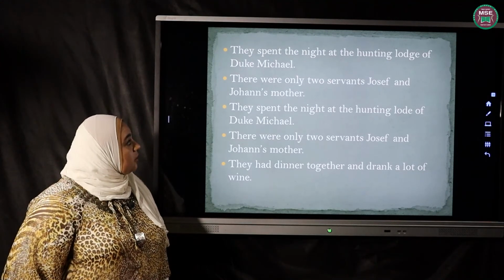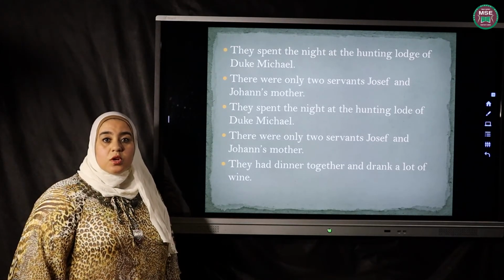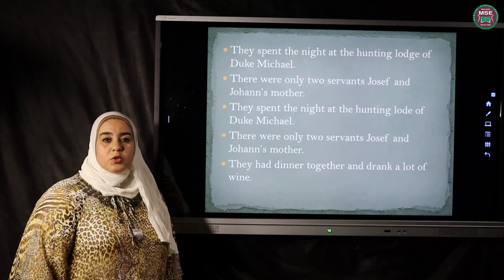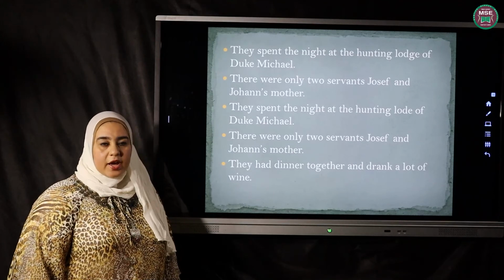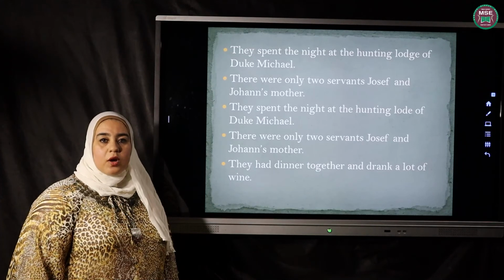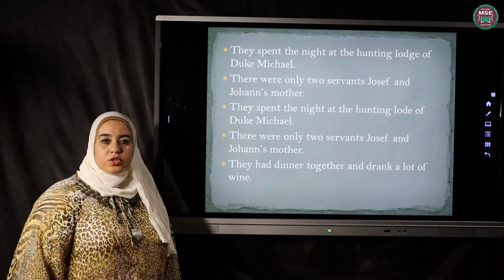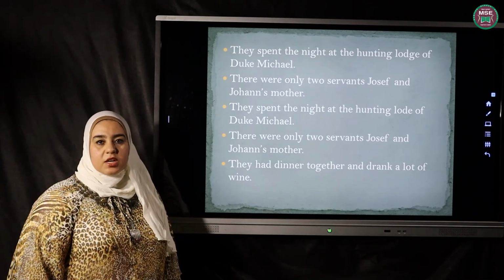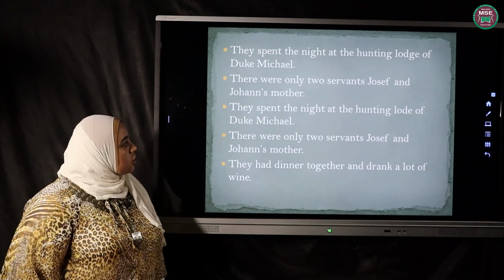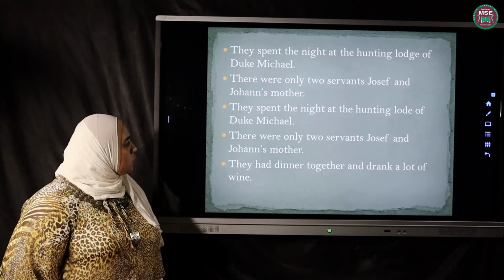They spent the night at the hunting lodge of Duke Michael, but Rassendyll immediately decided to leave without attending the coronation. But the king insisted that they spend the night together. The king was staying at the hunting lodge, and they were going to have dinner together, and in the morning the king would go to Strelso to attend the coronation, and Rassendyll would leave for his country. There were only two servants, Joseph and Joanne's mother.